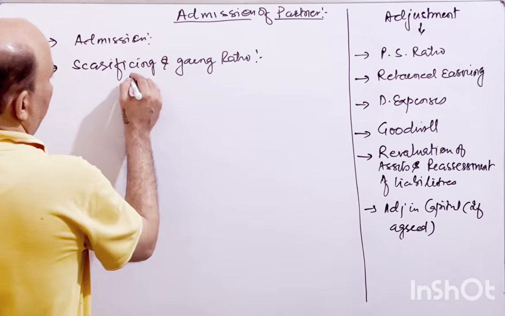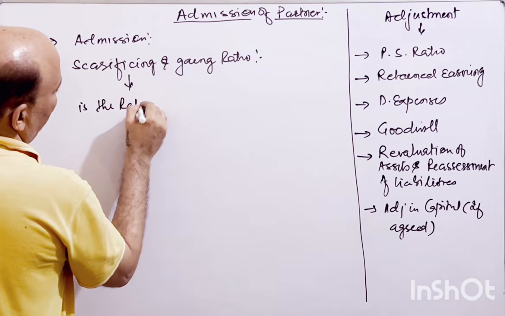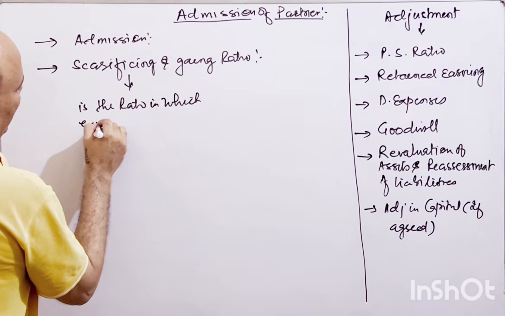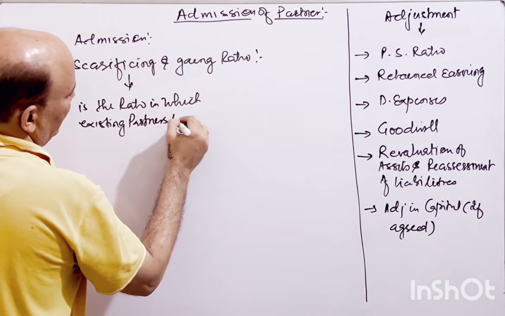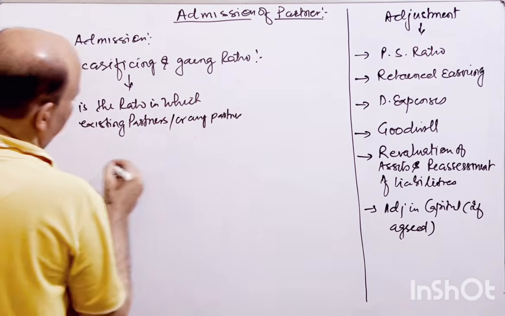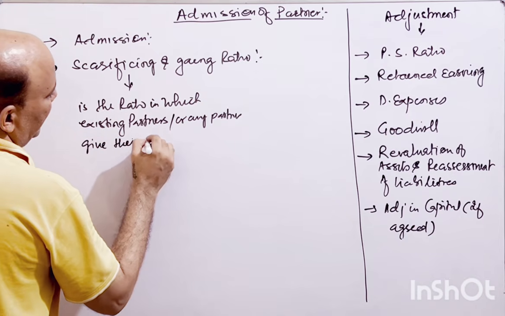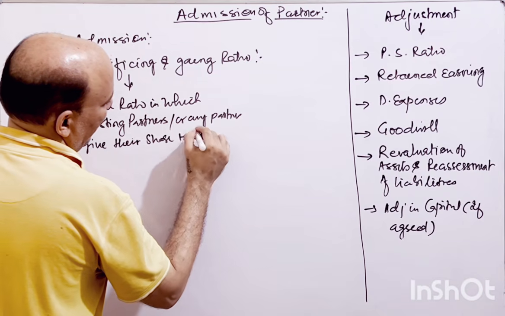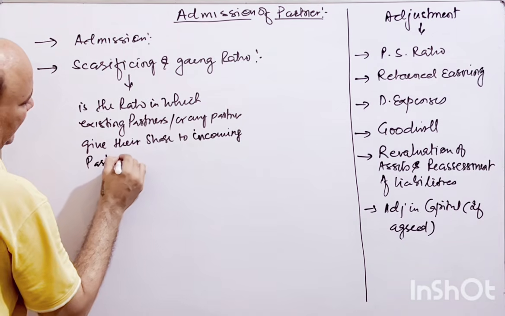Sacrificing ratio is the ratio in which existing partners or any partner give their share to the incoming partner.